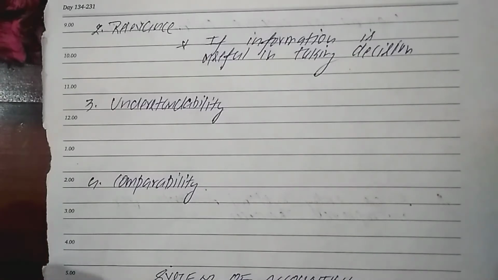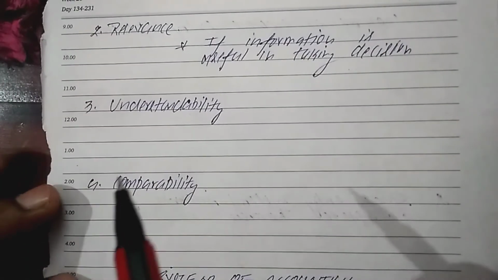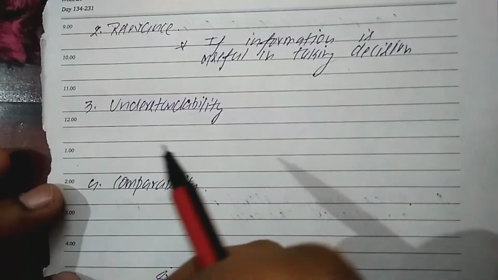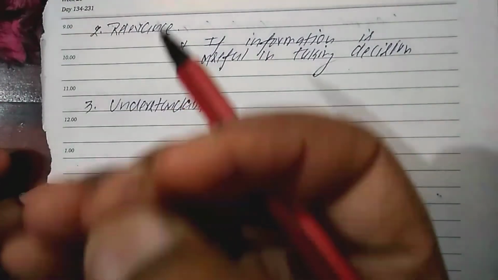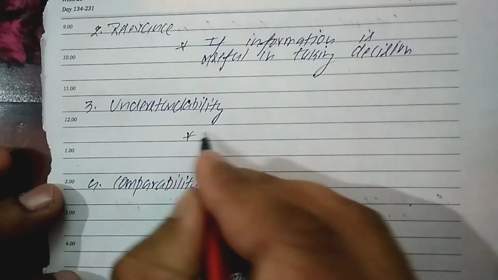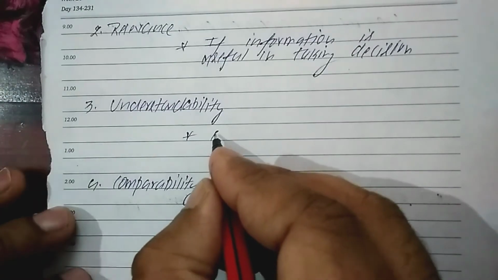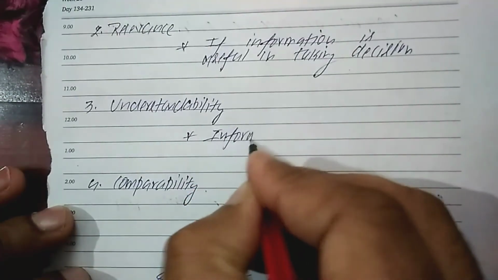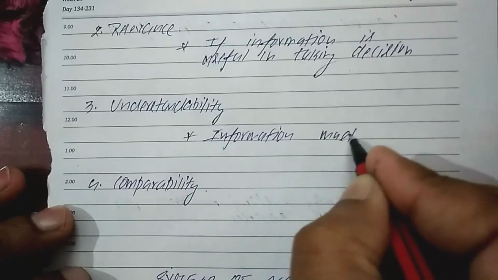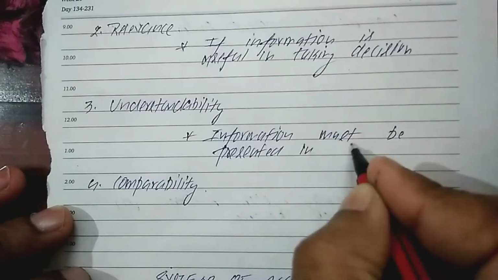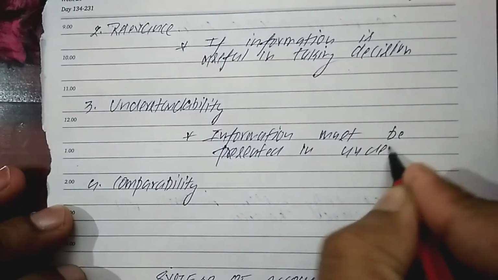The third one: the information must be understandable. So understandability should be there. It means that information provided through the financial statements must be presented in a manner that the users are able to understand. So information must be presented in an understandable manner.